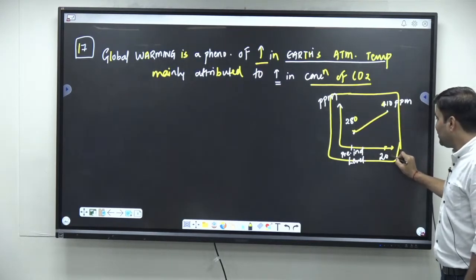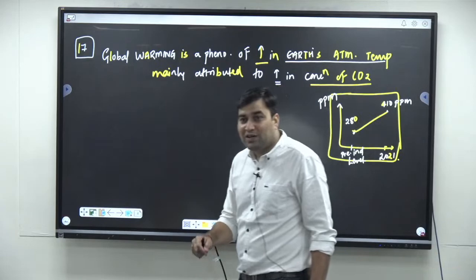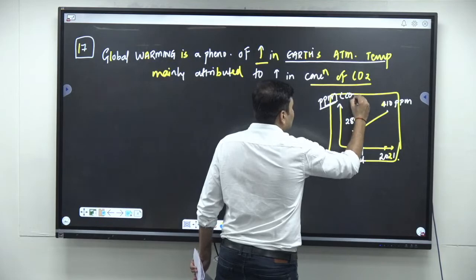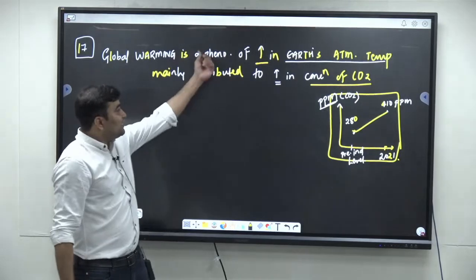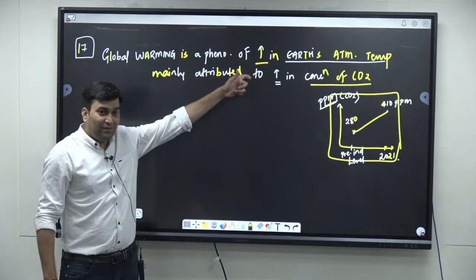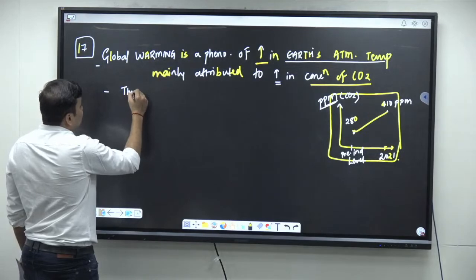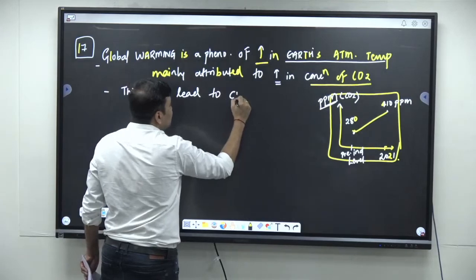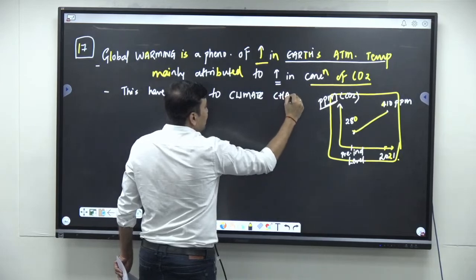In 2021, it is, to be precise, 413. What does it show? It shows increase in the concentration of the CO2 in the atmosphere, and due to this increase, there is global warming and Earth is heating. This has led, वो बाजू में लिखने के बाद you can write, this has led to climate change crisis.